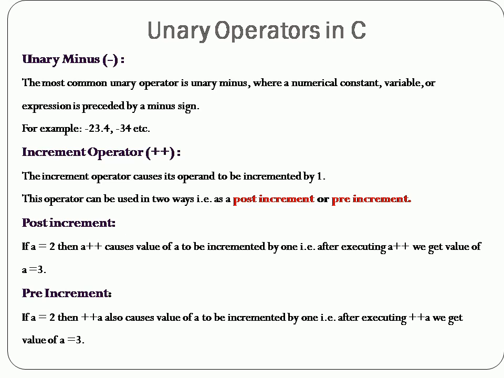First one is the unary minus. The most common unary operator is unary minus, where a numerical constant, variable or expression is preceded by a minus sign. For example, if you have written a number with the help of a minus sign to represent a negative value, it will be called a unary minus. So minus 23.4 or minus 34, etc. This symbol is called a unary minus. It just represents a minus sign.